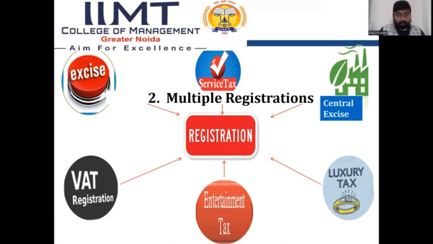If any person exports goods, then he is also required to take registration. Before GST implementation, there were very different laws and procedures, like excise registration, VAT registration, entertainment registration, central excise registration, luxury tax registration. But after implementation of GST, only one registration is needed, that is goods and services tax registration.